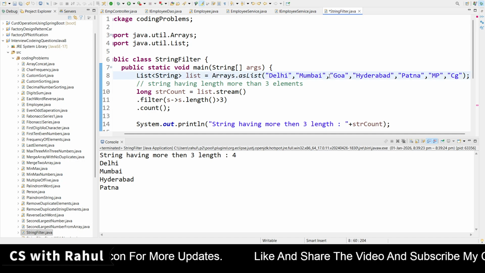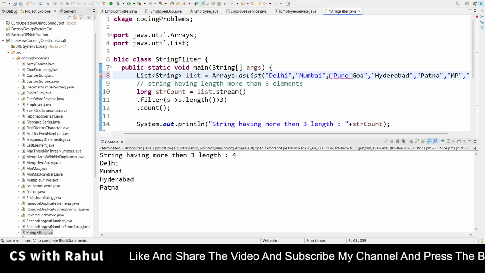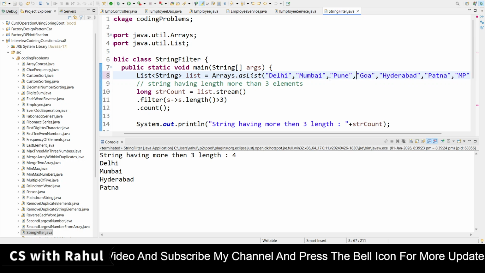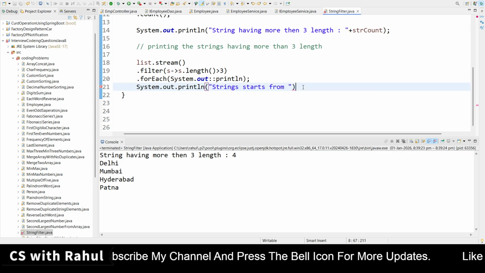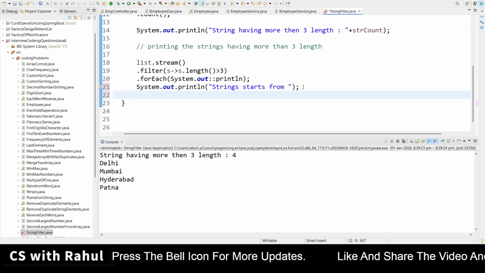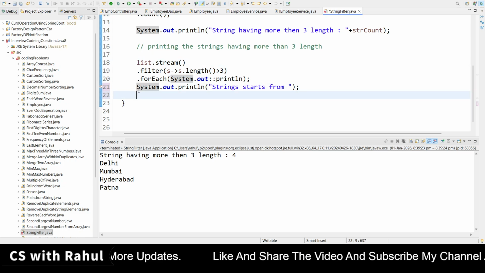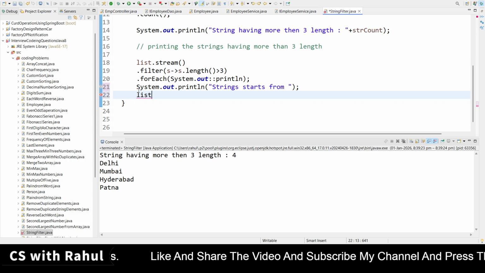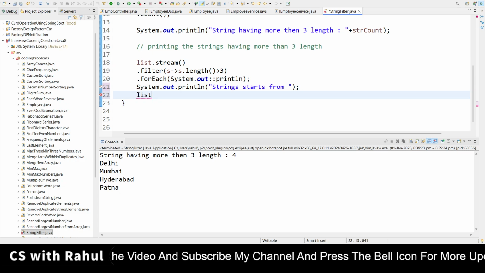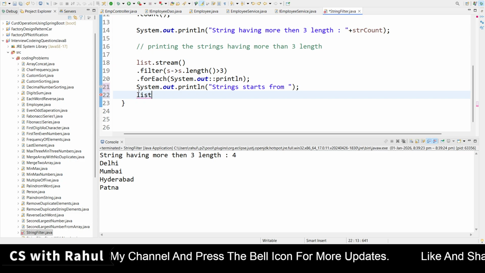Here I am giving another city, Pune. So if any city is starting with P, how can you filter it out? Same code I am taking. First, see guys, in the list there are no changes happening, because this is the benefit of stream API. The original list will not be manipulated.